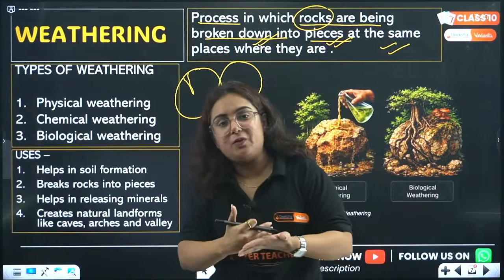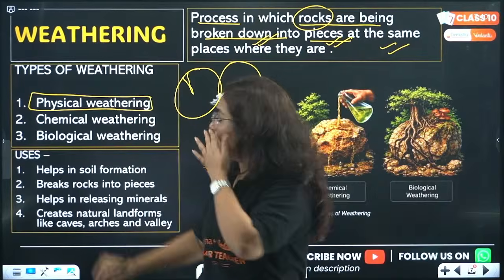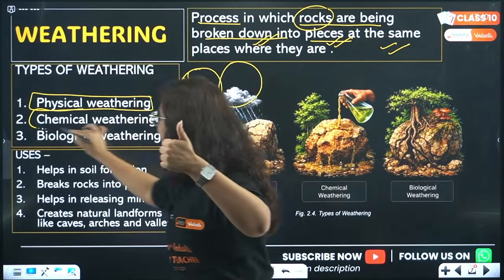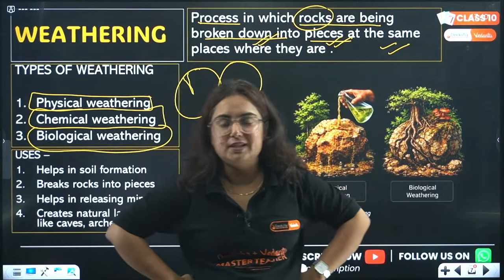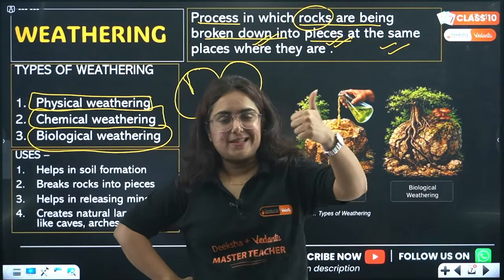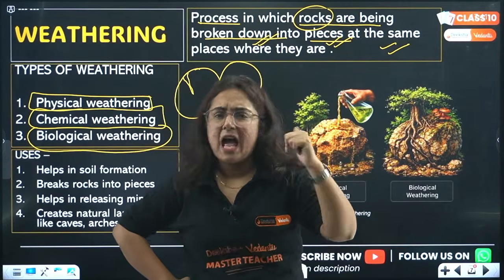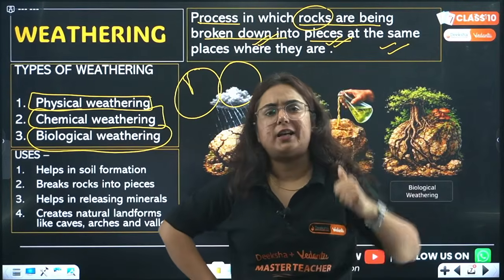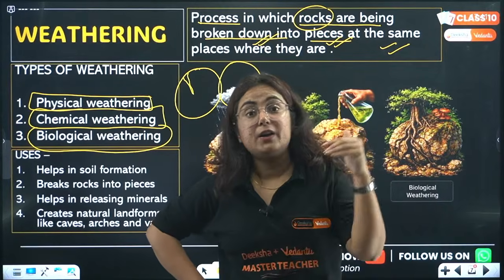What are the types of weathering here? First one is physical weathering, second one is chemical weathering, and the third one is biological weathering. What is the difference? Physical weathering, that means breaking up of rocks, happens because of physical factors. What are the physical factors? Rainfall, sometimes river flow.